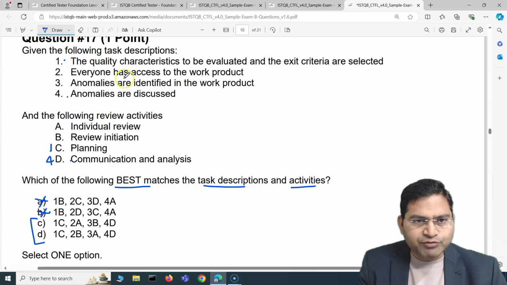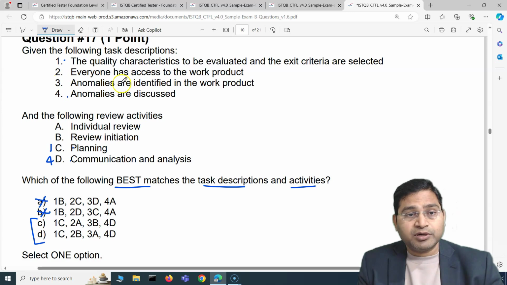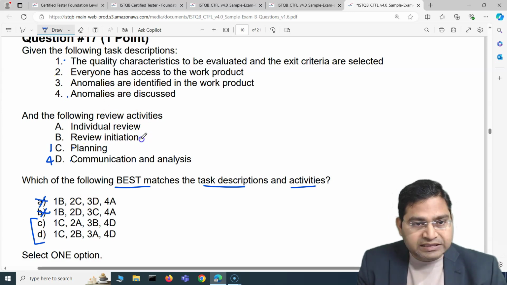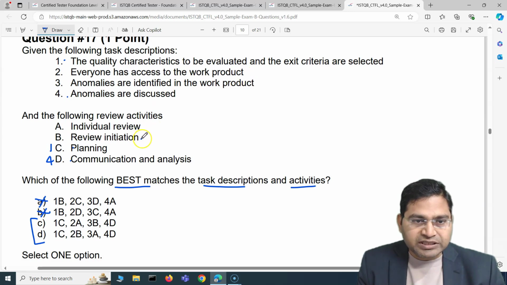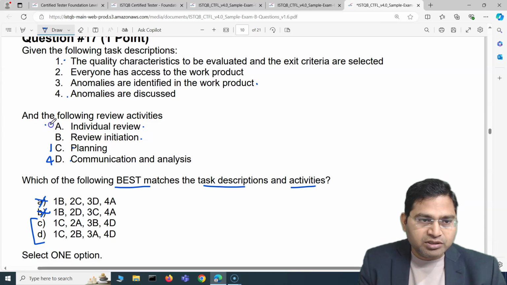So if we talk about everyone has access to work product, that means the review initiation, right? Before initiation, the people in the team should have access to the work product. That's the review initiation. And the third one, anomalies are identified in the work product, is more towards the review. So 3 maps more towards the review and 2 is more towards the initiation.